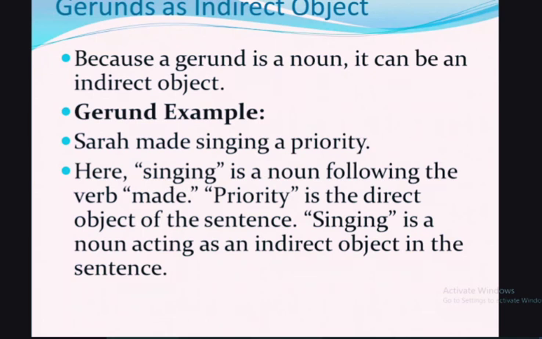So again I'm repeating the structure of a gerund. The structure is progressive form, or first form plus -ing, or base form plus -ing. Why is it called the progressive form? Because it is used for continuous, ongoing actions and tenses. So first form plus -ing, when it is used and acts as a noun, is called a gerund.